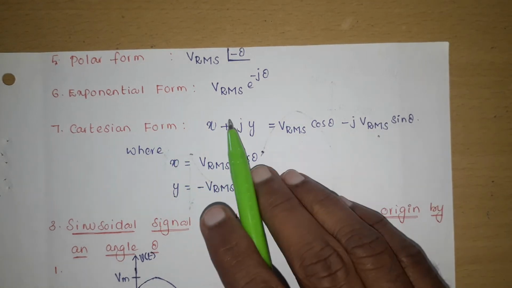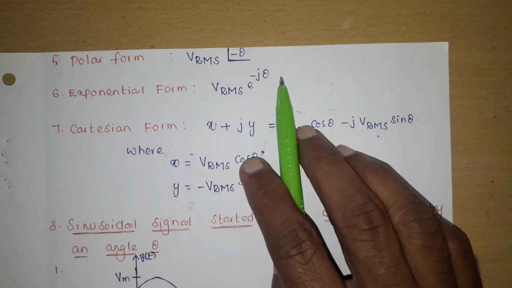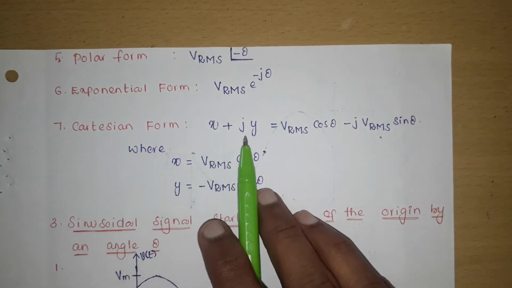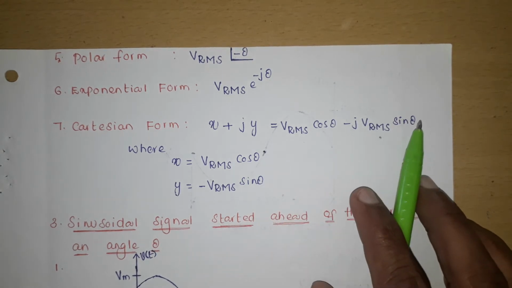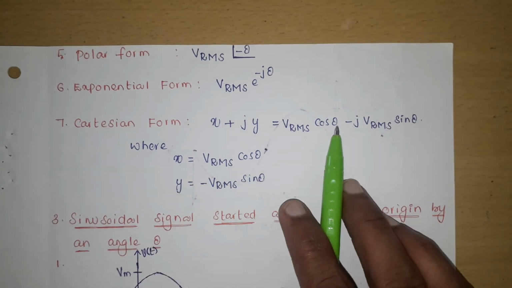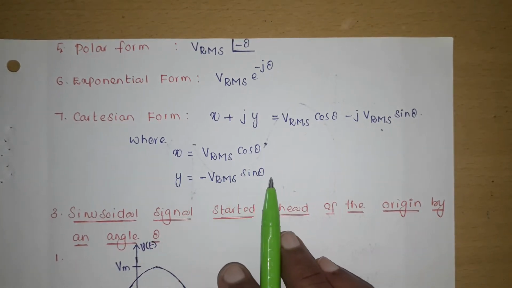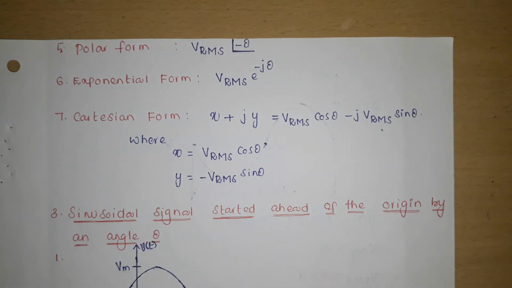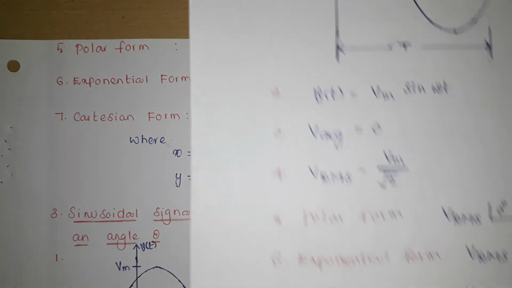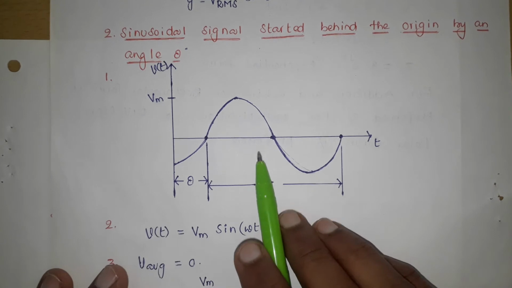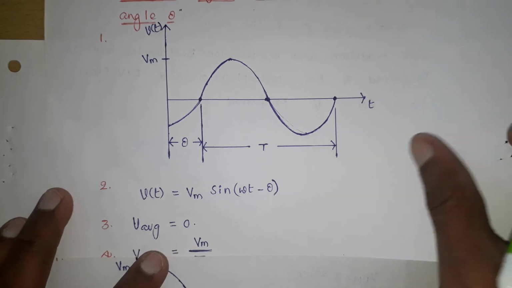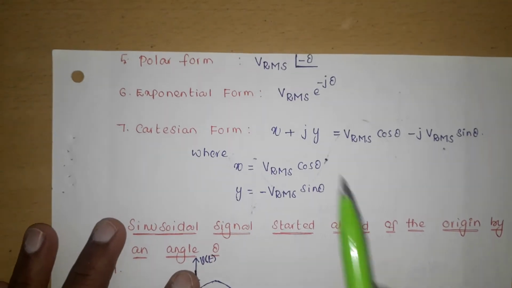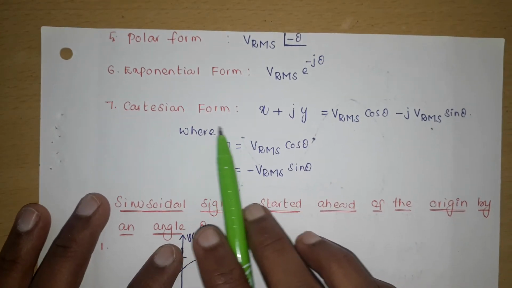What is the exponential form? Vrms e power minus j theta. And what is the Cartesian form? x plus jy, that is Vrms cos theta minus j Vrms sin theta. Here x is Vrms cos theta and y is minus Vrms sin theta. So this is about the sinusoidal signal started behind the origin by an angle theta. Here we get the waveform, the mathematical expression, the average value, the RMS value, and then the polar form, exponential form, and Cartesian form.